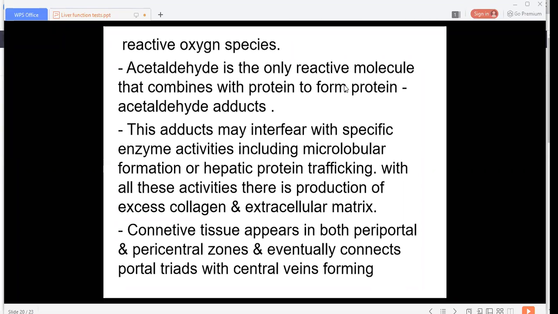So what is the meaning of increased redox ratio? That is, the NADH to NAD ratio increases, and this NAD is a cofactor of acetaldehyde metabolism, and acetaldehyde is very much toxic to the hepatocyte, causing membrane damage, oxidative damage, and cell necrosis.